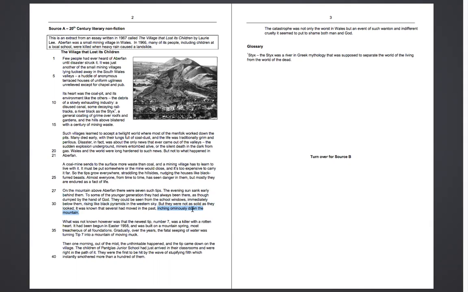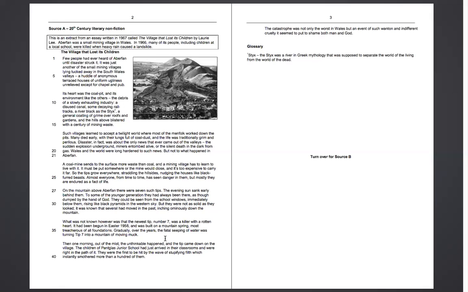And then moving into the next paragraph: what was not known, however, was that the newest tip, number 7, was a killer with a rotten heart. It had begun in Easter 1958 and was built on a mountain spring, most treacherous of all foundations. A mountain spring is something that lets water out of it, with its water coming up from underground. So when you mix that with coal waste, it's not a good combination. You've got water running through it, it's more likely to dislodge. Gradually over the years, the fatal seeping of water was turning tip 7 into a mountain of moving muck. That is how it is described.